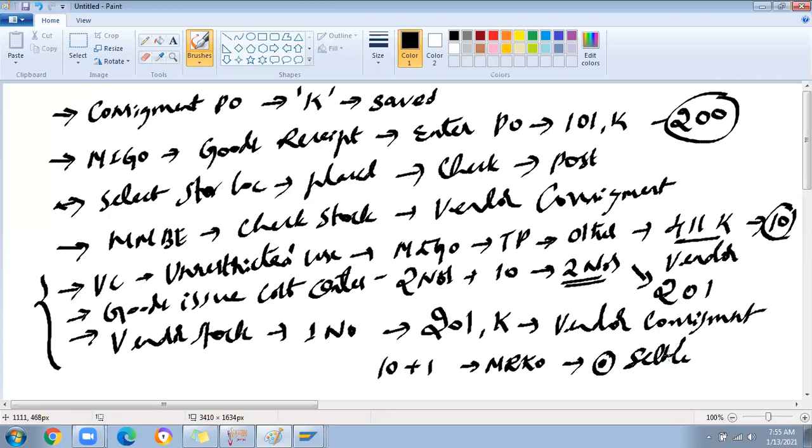Settle. Then combine both documents based on the dates or whatever you want. Combine it and post it. Save it. Then you will generate an accounting document, and whatever price is fetched from the purchase info record will get posted. Okay, this is about the consignment PO process.